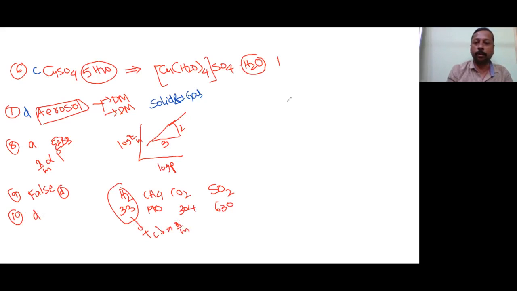Up to the 10th question, note down. If you have any doubt, you can ask. Okay, otherwise I will go for the next questions. Okay, next, 11th question. Among the colloids, cheese is represented with C. This is a 2019 mains question.